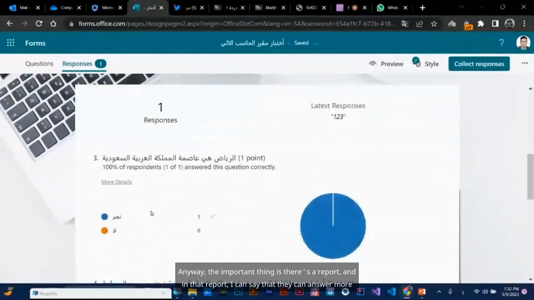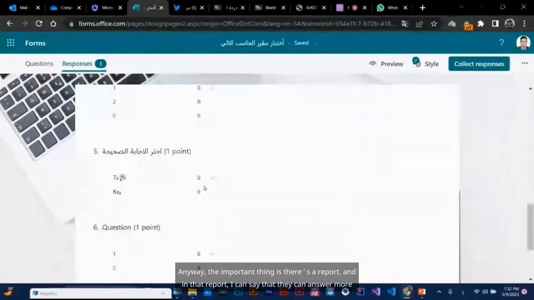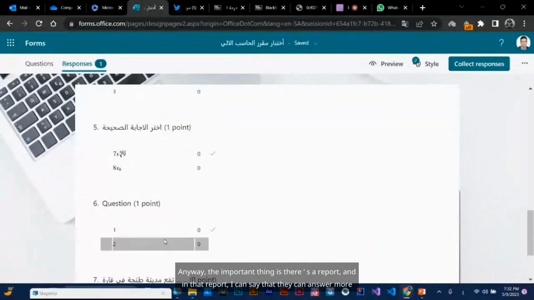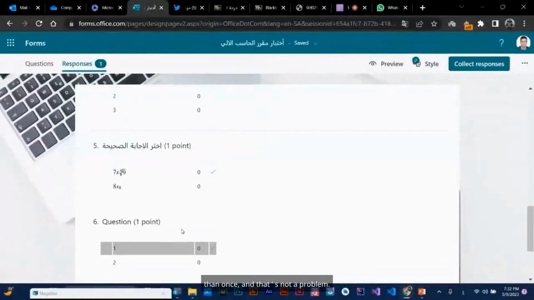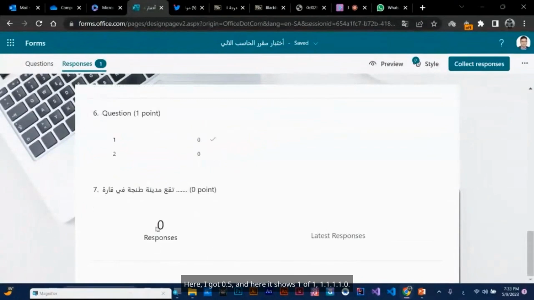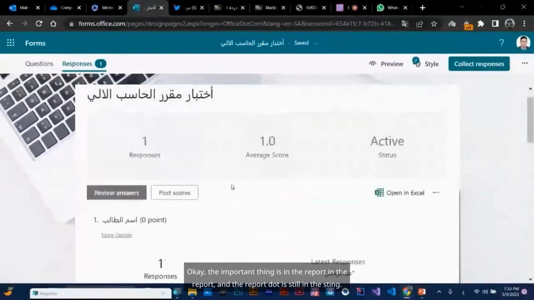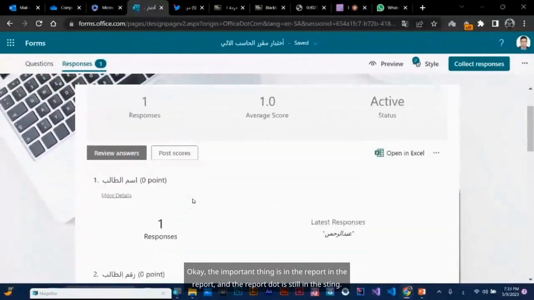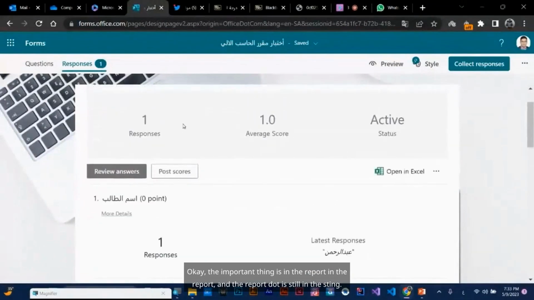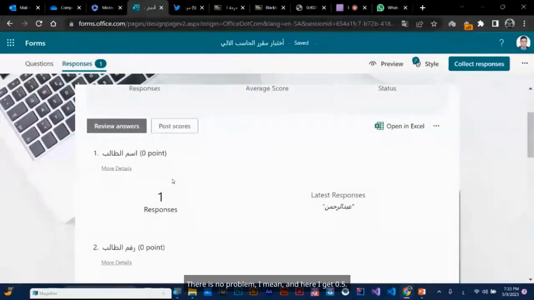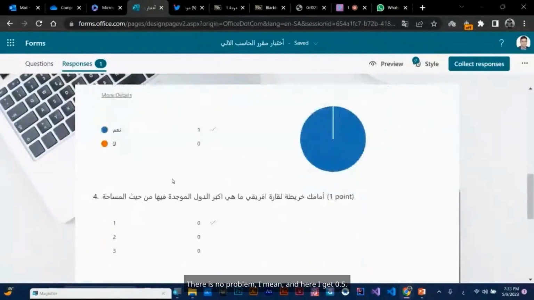Anyway, the important thing is there's a report, and in that report, I can say that they can answer more than once, and that's not a problem. Here, I got 0.5. And here it shows 1 of 1. The important thing is in the report.